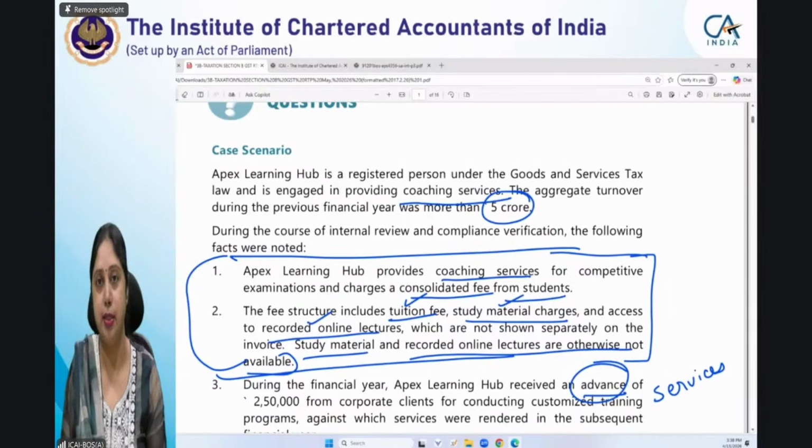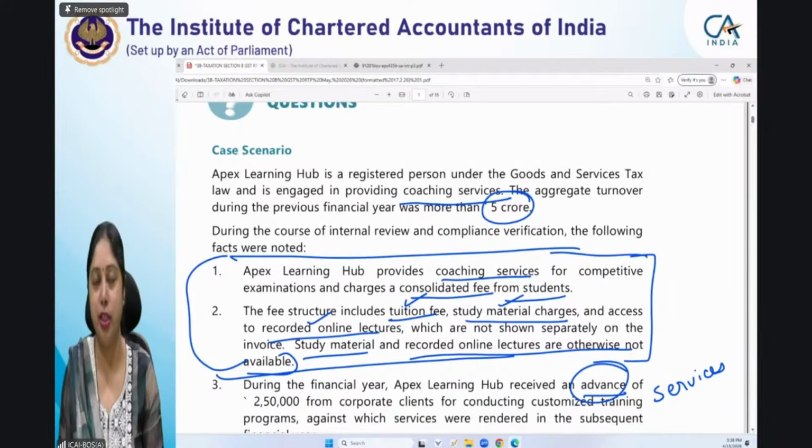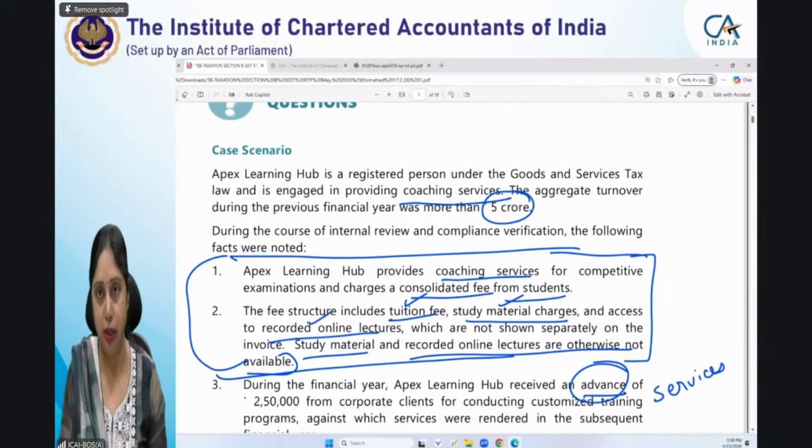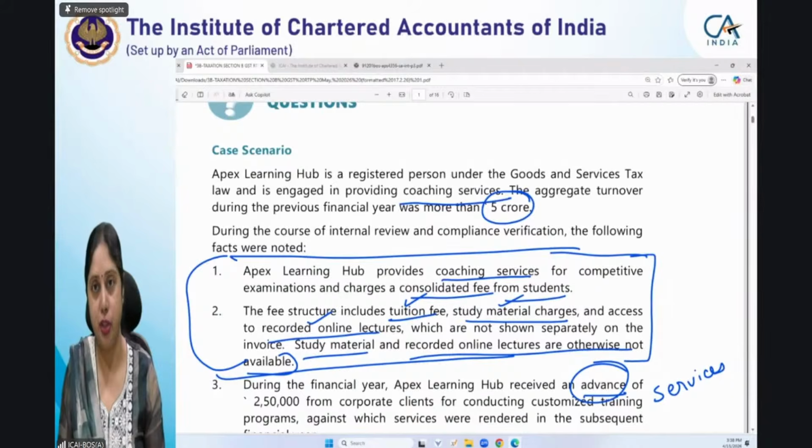But since in tax laws, you know that frequent amendments take place. So both for income tax as well as for GST, I would suggest you go through the 2 recent MTPs which have been given. That will be more than sufficient. Plus you go through the case scenario booklet. That would be more than enough for your practice for the examination. If you are attempting 2 MTPs sincerely under exam conditions, I can assure you that will give you sufficient practice.